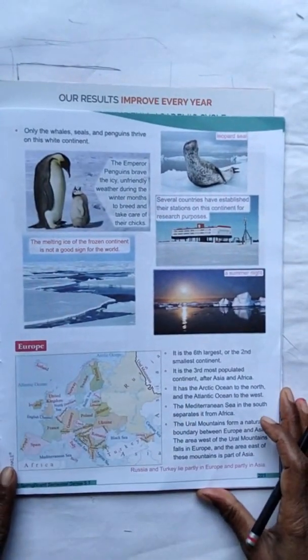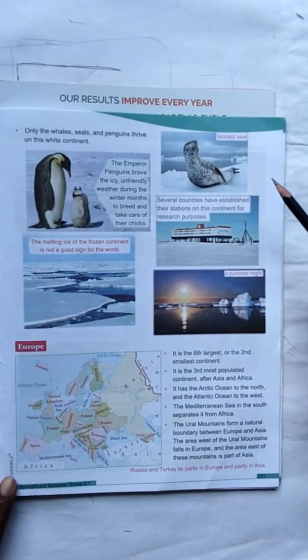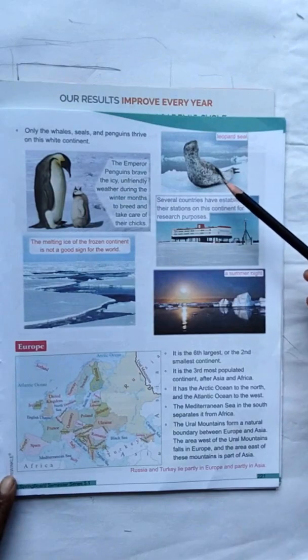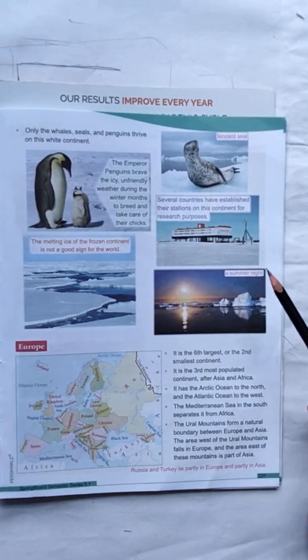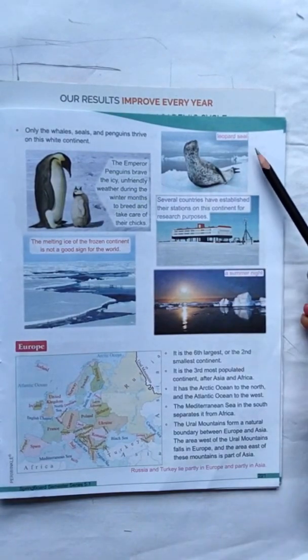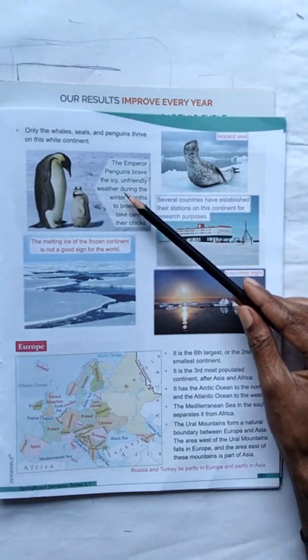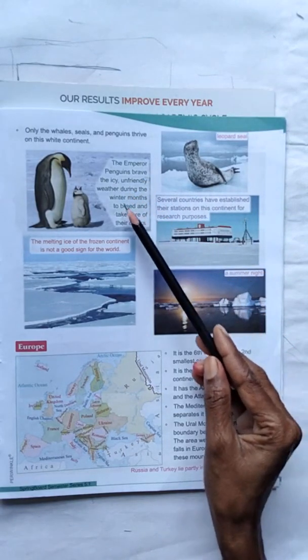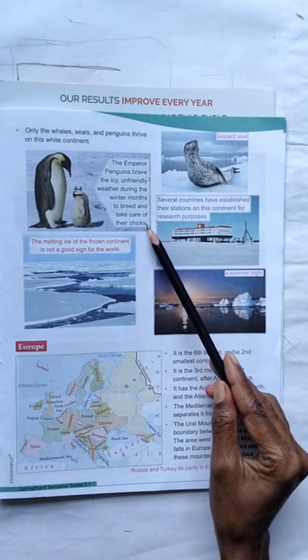Only the whales, seals and penguins thrive on this white continent. Leopard seals, this one. The emperor penguins brave the icy, unfriendly weather during the winter months to breed and take care of their chicks.